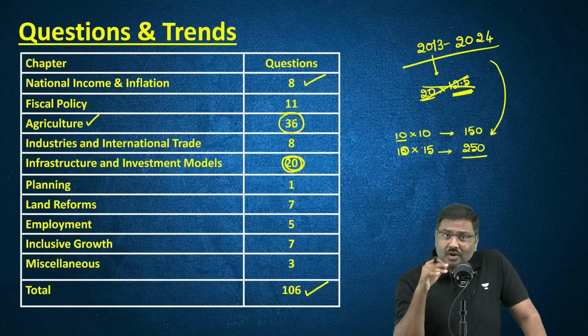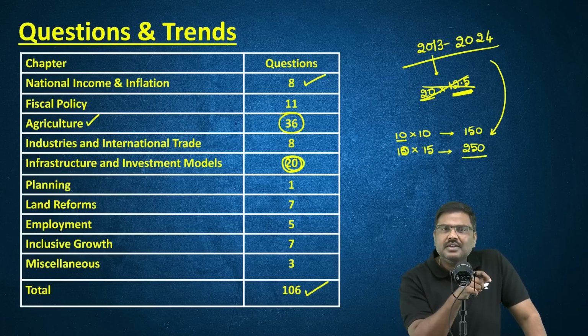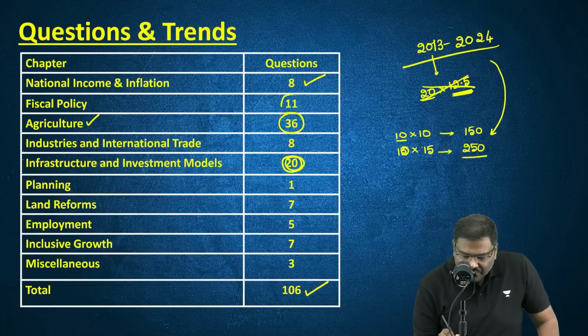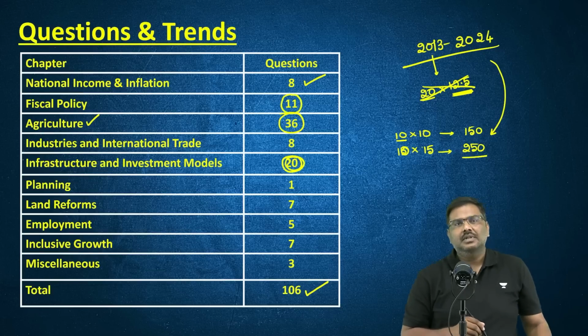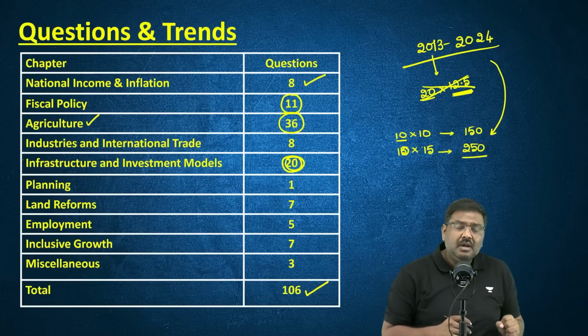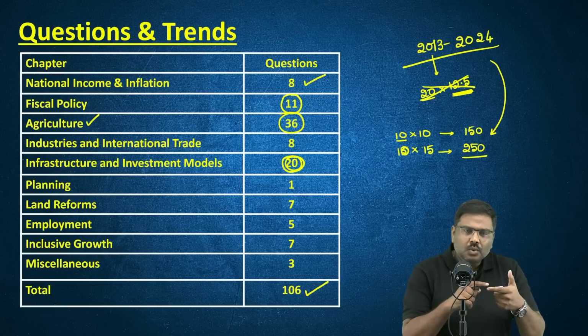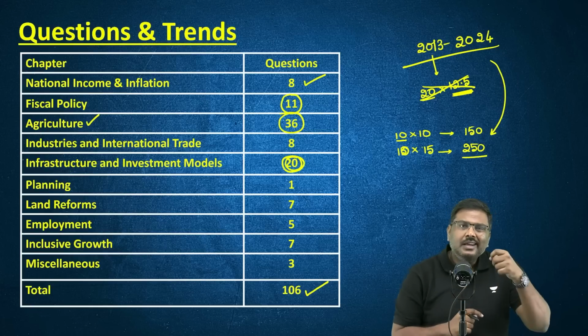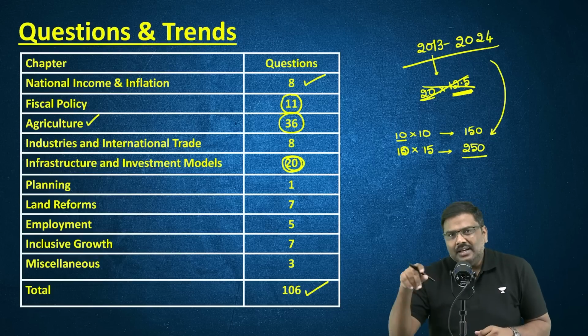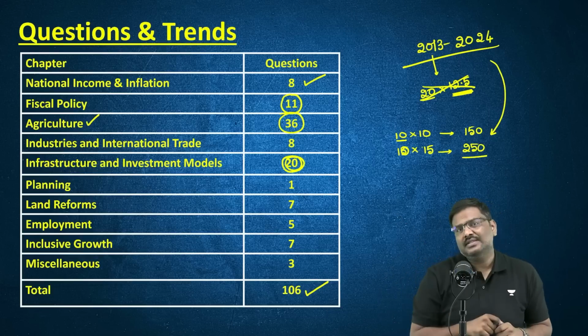20 questions out of 100 have come from the infrastructure and investment model. The third important weightage is the fiscal policy, the static as well as the dynamic, both of them. Fiscal policy that includes budgeting, that includes taxation, and let's say even the Finance Commission.